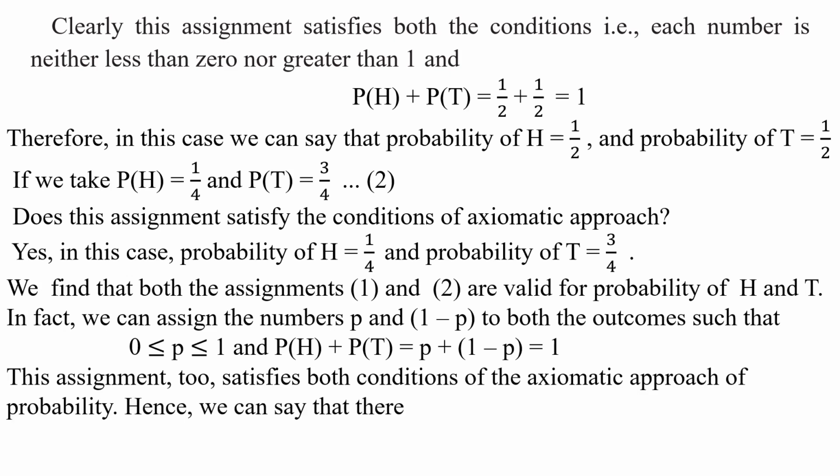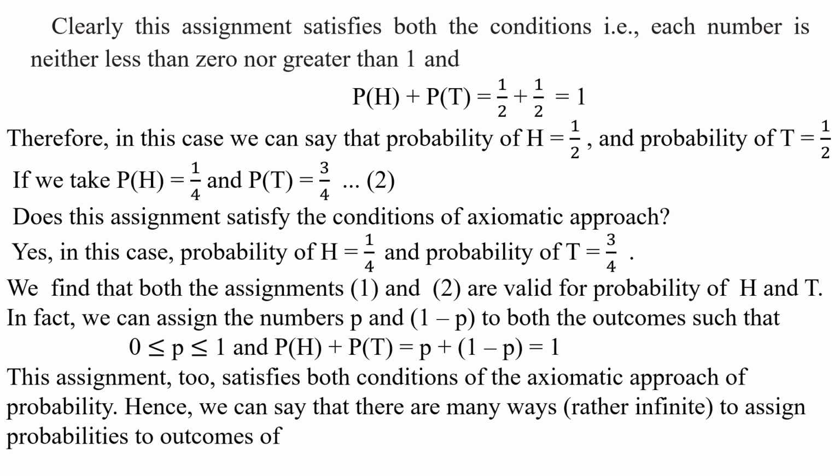Hence, we can say that there are many ways, rather infinitely many, to assign probabilities to outcomes of an experiment. Okay, my children. Understood this point? We can assign any number to the outcomes of any experiment. We can assign probabilities to outcomes of any experiment. Understood this point, my children? Right.